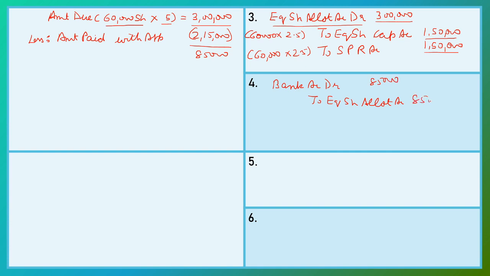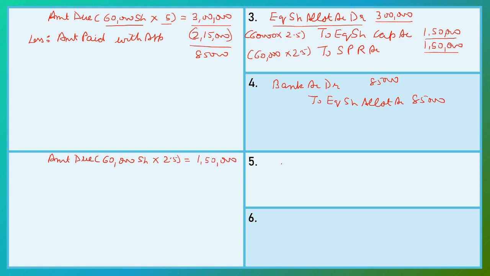Now our next entry is first and final call due, and the amount due is on 60,000 shares. First and final call is 2.5 per share. So the amount due is 1,50,000.